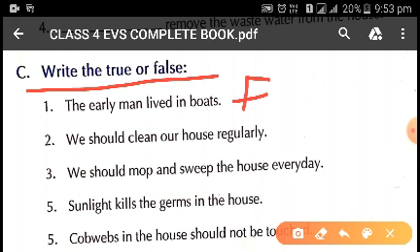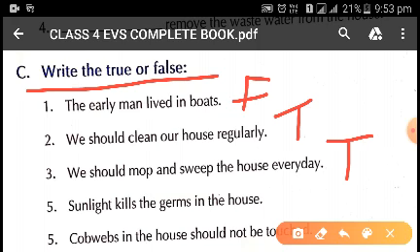We should clean our house regularly. We should maintain a habit of cleaning our house regularly. So it is true. We should mop and sweep the house every day. This is also a good habit. In order to keep our house neat and clean, we must mop and sweep the house regularly or every day. So this is also true.